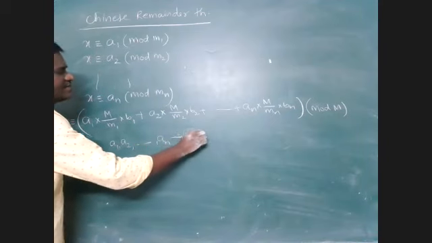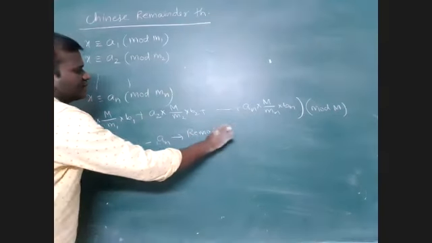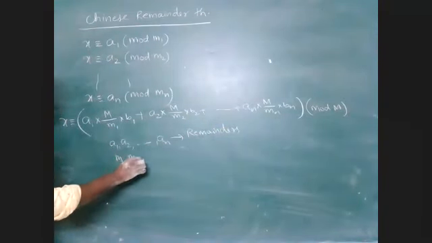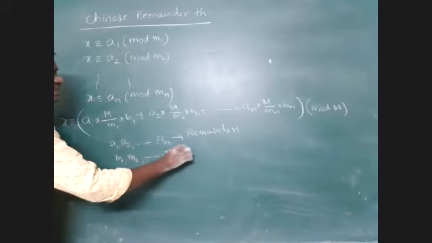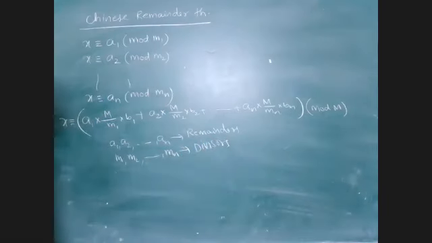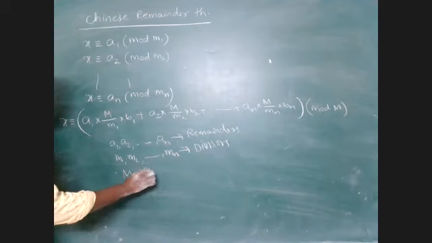Am I right? And m1, m2, m3, so on, mn are the divisors. Then capital M means the product of all the divisors.